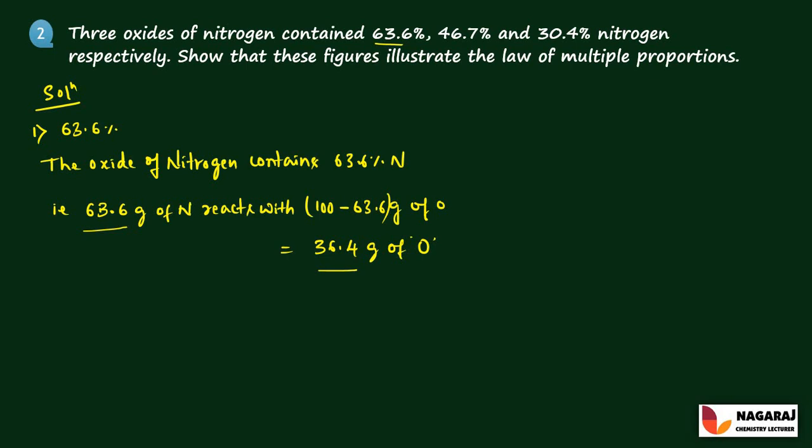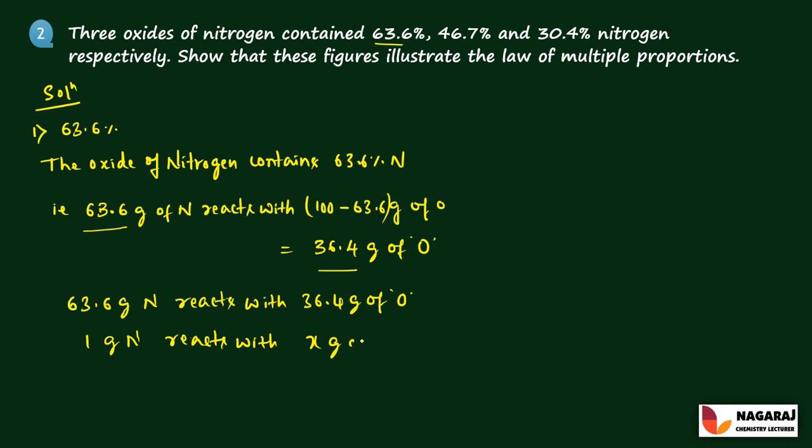So in that, what does 1 gram of nitrogen mean? 63.6 grams of nitrogen reacts with 36.4 grams of oxygen, right? So let us calculate how many grams of oxygen are needed for 1 gram of nitrogen to react. So 1 gram of nitrogen reacts with x grams of oxygen. So x grams of oxygen, that is x is equal to 36.4 into 1 divided by 63.6 grams.